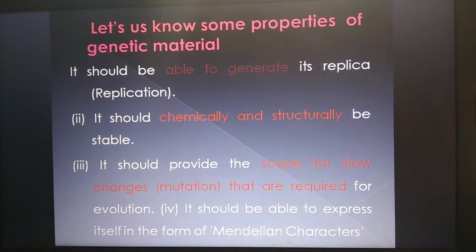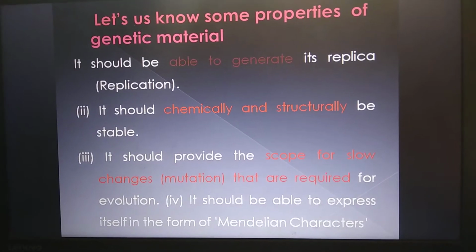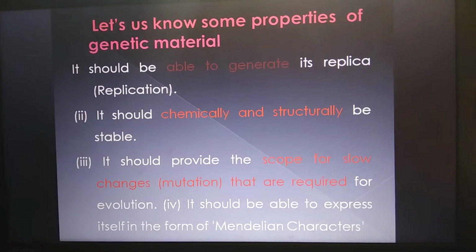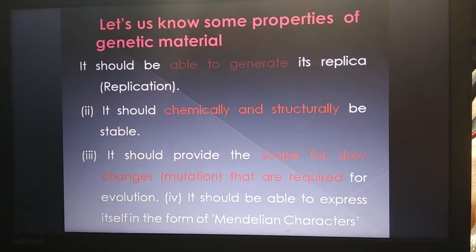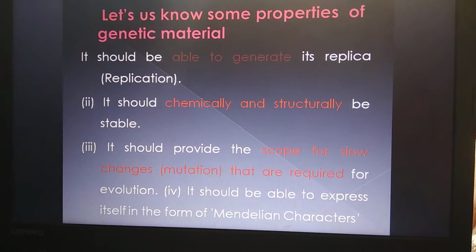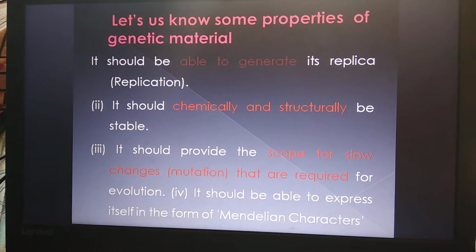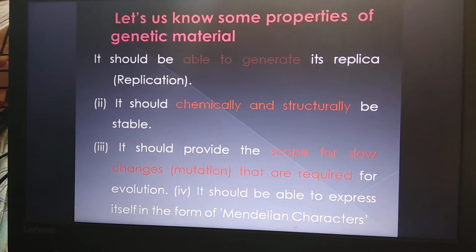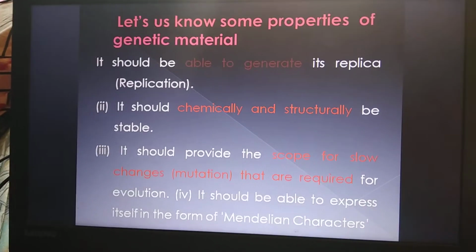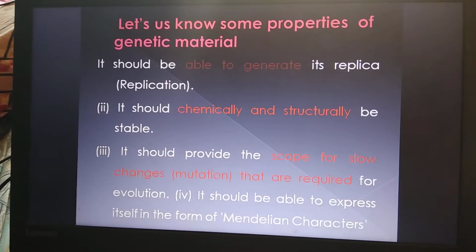And then the next thing was that earlier, when it was not discovered, the most important thing was that Mendel had told that there is something which carries the genetic information, and there are some characters which are transferred from one generation to the next generation through genes, and there are two alternate forms of genes.